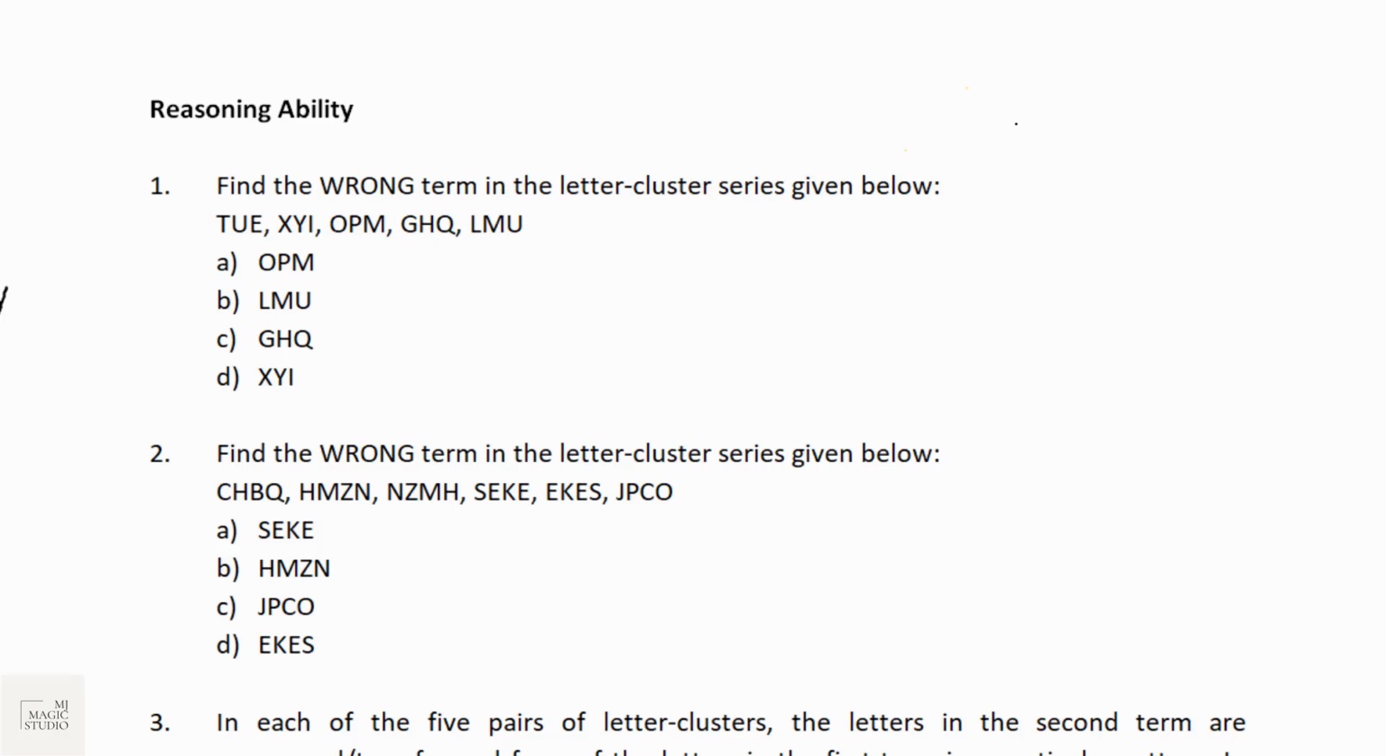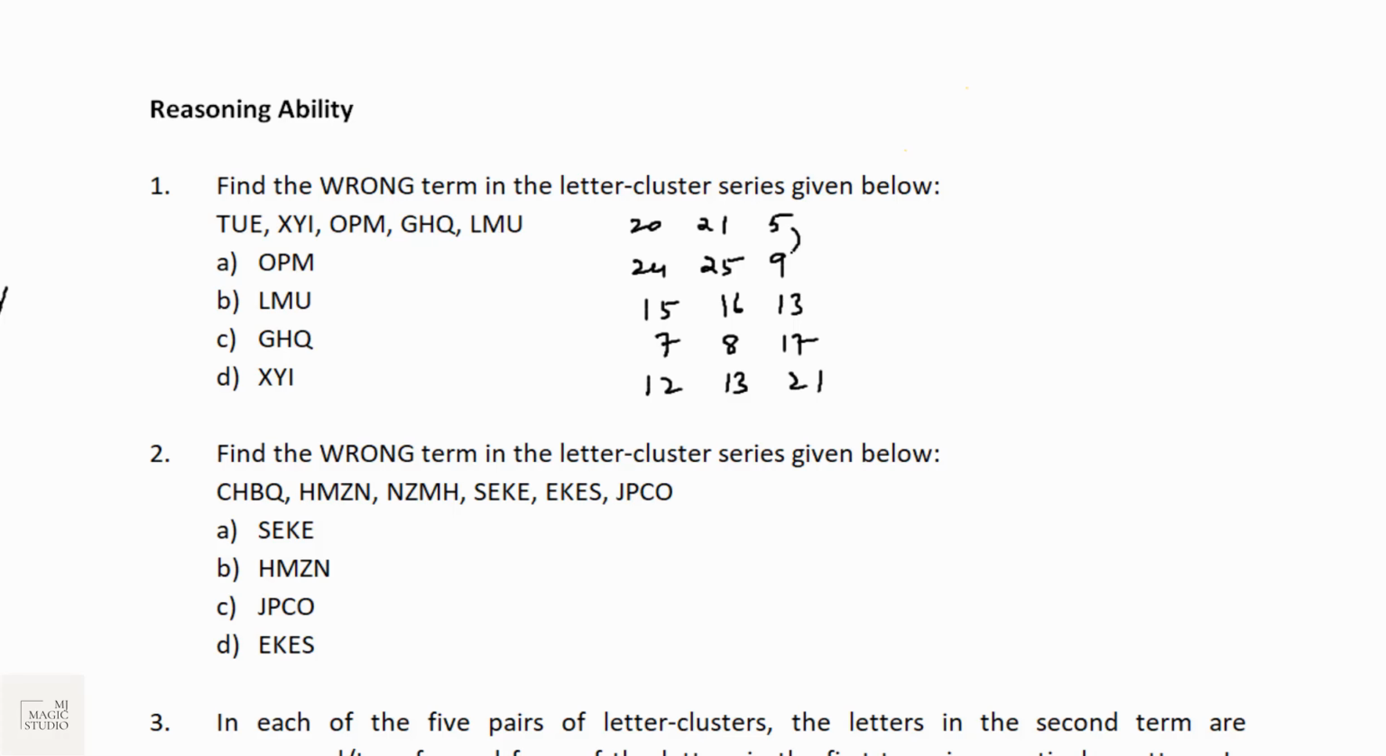Okay, first one, find the wrong term, and the best way to do this is how quickly you can convert this into numbers. My favorite personal approach is to convert them as quickly as possible into numbers, and very easily we will be able to find the wrong term. TUE is 20, 21 and 5. XYI is 24, 25 and 9. OPM is 15, 16, 13. GHQ is 7, 8, 17, and LMU will be 12, 13, 21.